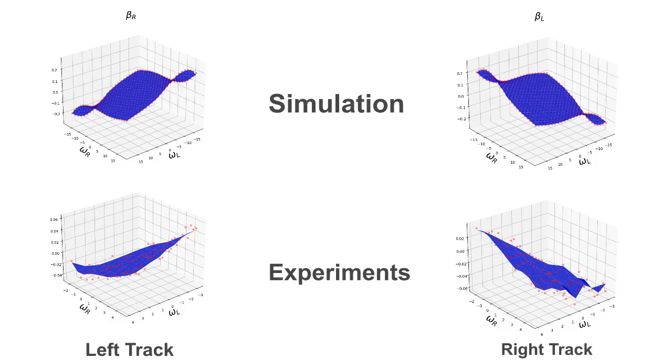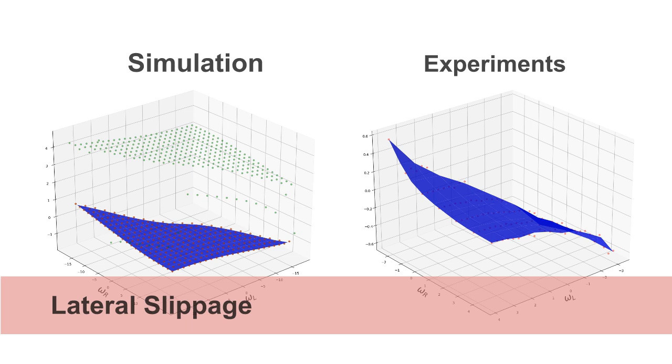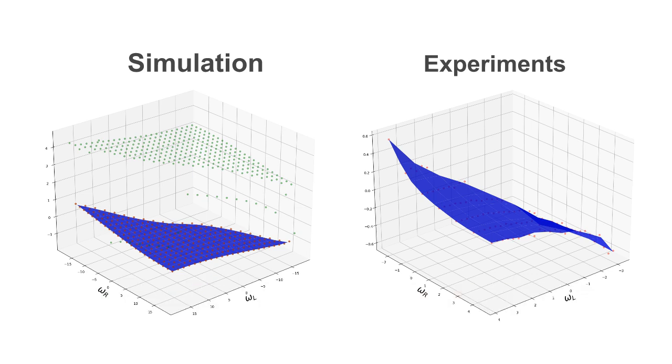After the training, we obtained a good fitting of the predicted slippage parameters with the ground truth data, both for the longitudinal and the lateral slippage. In this case, because of the high nonlinearity, we trained two separate regressors for positive and negative longitudinal speed.